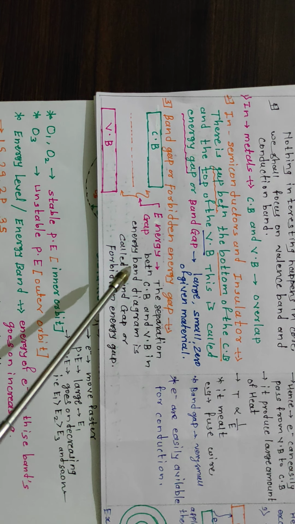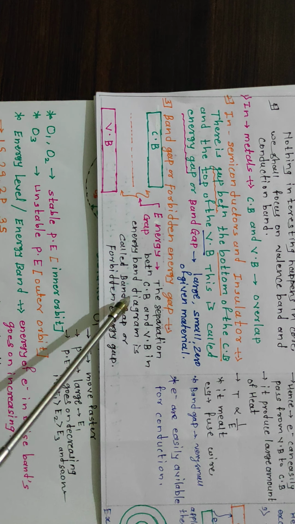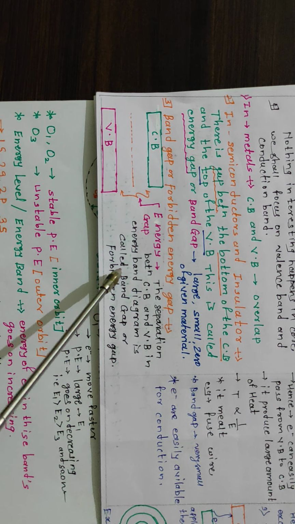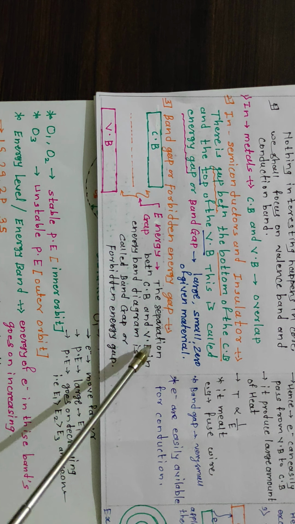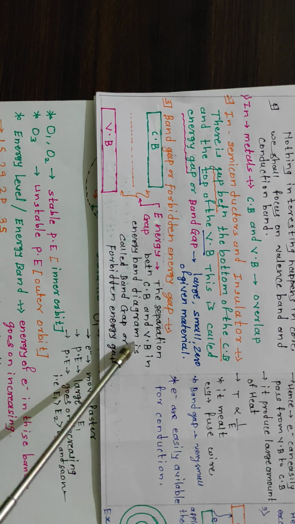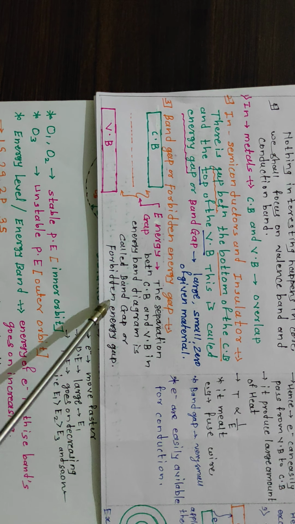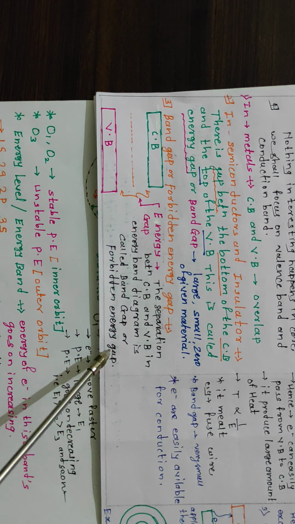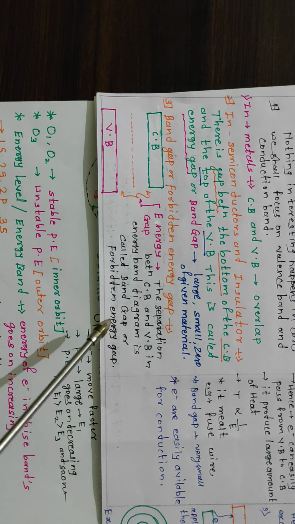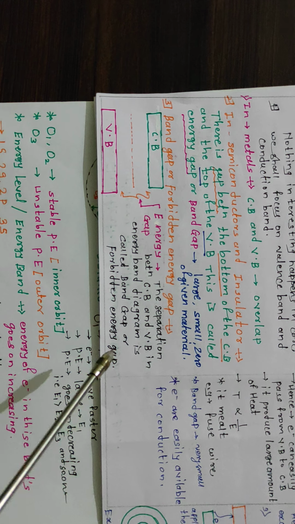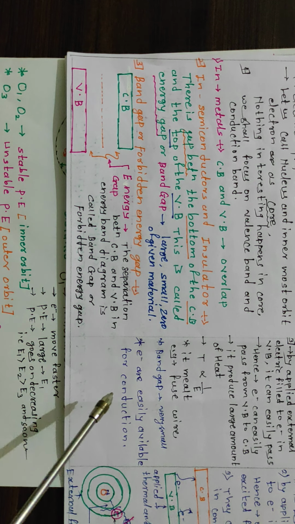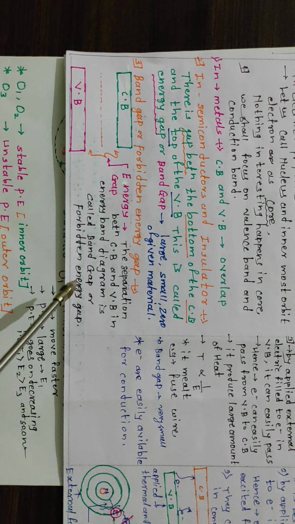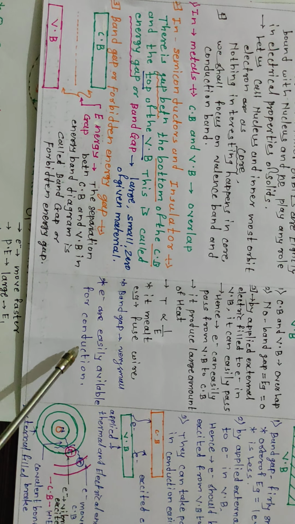So this energy gap is the separation between the conduction band and the valence band in the energy band diagram, and it is called the band gap or forbidden energy gap.